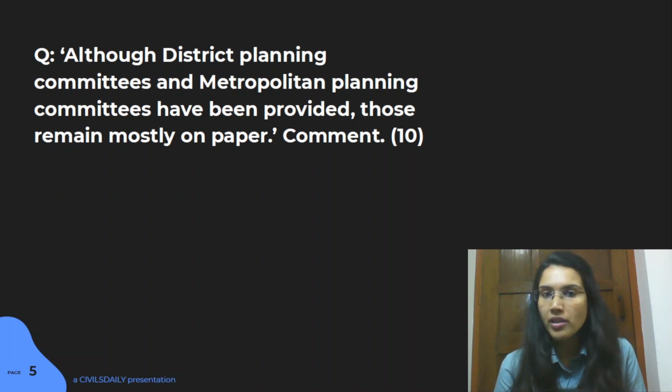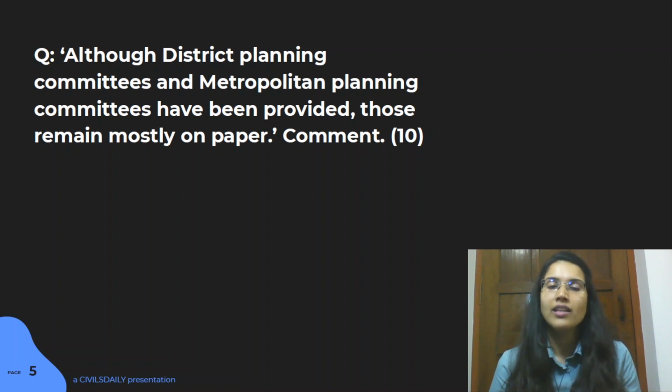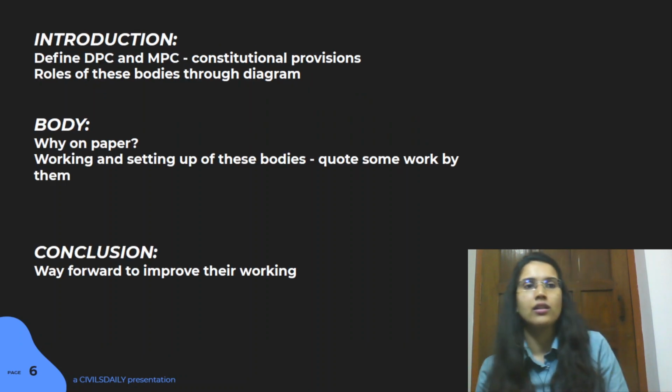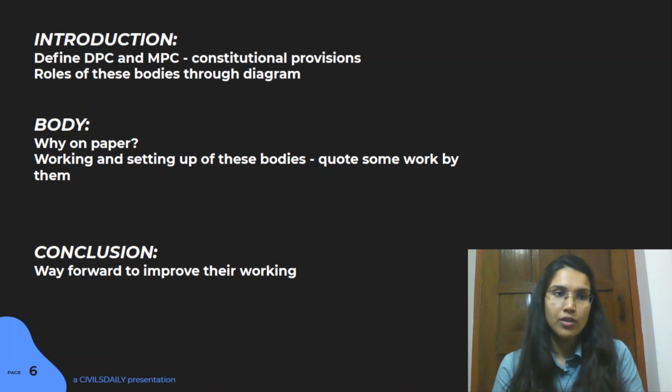Now see, the keyword in this particular question is comment. Comment usually means that you have to provide some alternative viewpoint also, other than that provided in the question or in the statement. So since we provided the critical analysis, the counter argument here would be to talk about some of the significant work or significance of these two particular bodies. You can quote some examples, you can bring in some ideas which will justify this particular position as well. So in detail, let us look at what all is to come in your introduction, body and conclusion. Your introduction obviously is going to start with the definition of DPCs and MPCs.